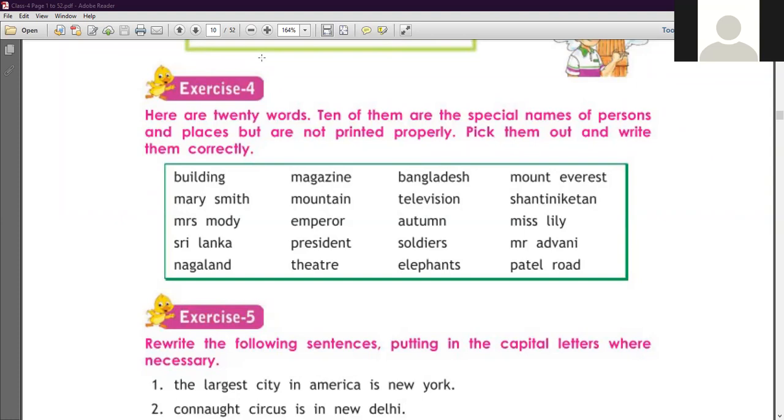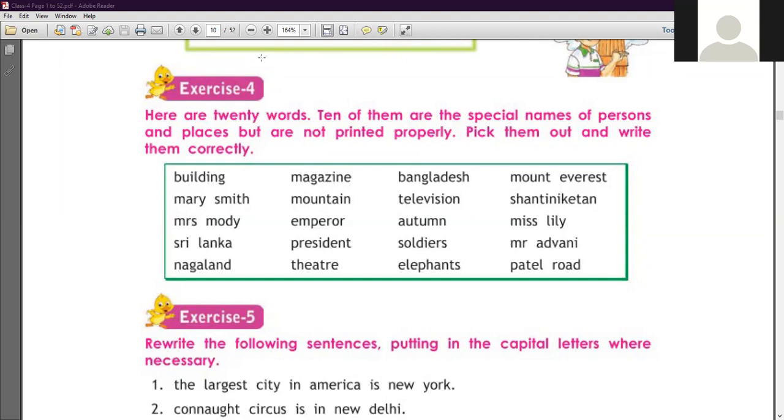Okay, student. When we talk about a proper noun, you have to remember one word: particular. I am talking about a particular person, thing, or particular animal. It can be a person, it can be a place, or it can be an animal. I'm giving you another example. New Delhi is the capital of India. You notice, with New Delhi, I'm not talking about just any city, I'm talking about the particular New Delhi. So New Delhi is here a proper noun. When I talk about any particular name like New Delhi, it is a proper noun.